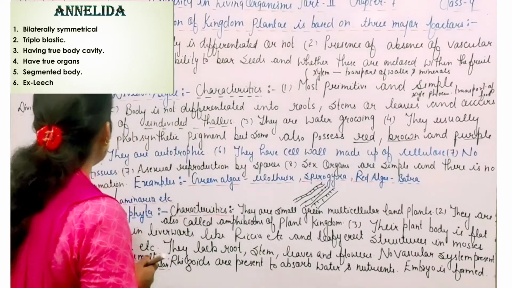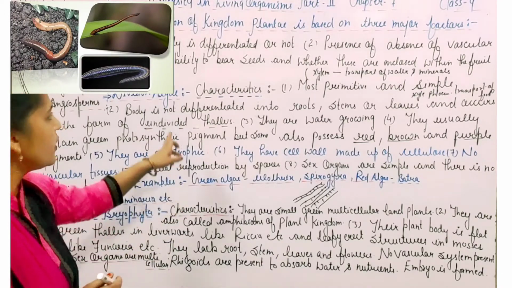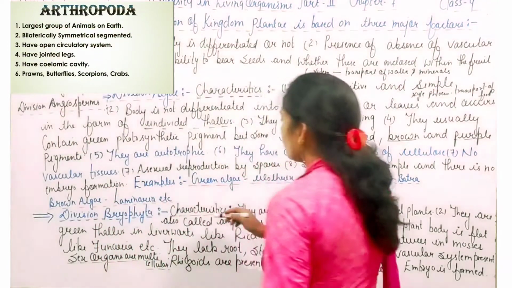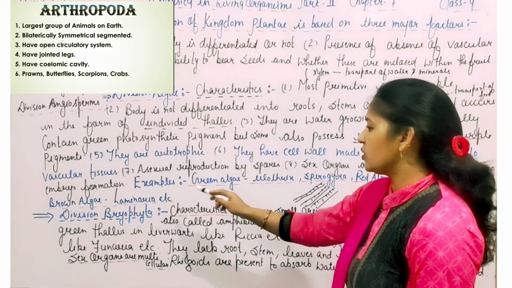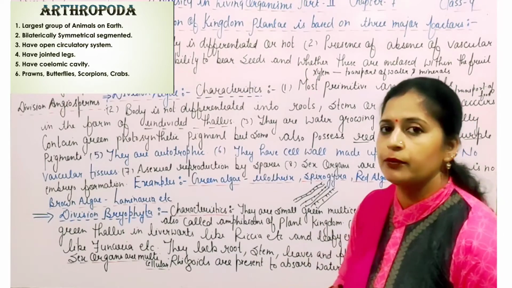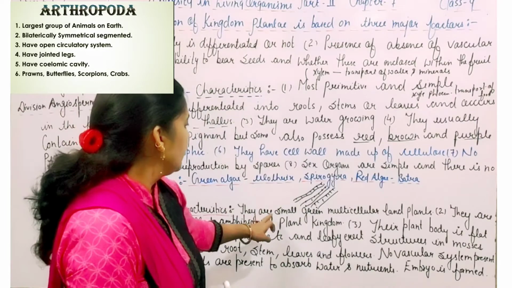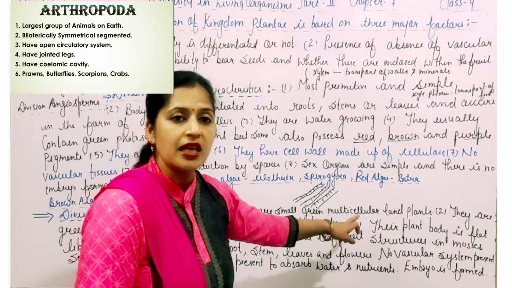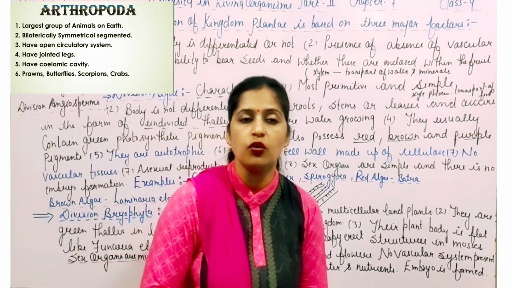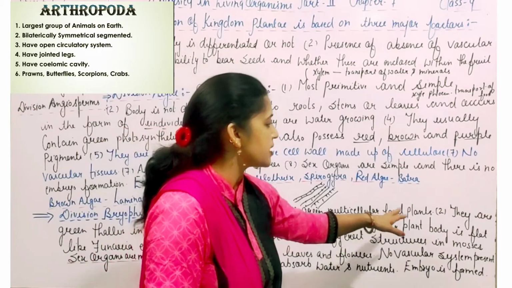Second is the division Bryophyta. First is the division Alga, second is the division Bryophyta. So what are the main characteristics of the division Bryophyta? They are small green multicellular land plants. ये जो है small है, कैसे है, ग्रीन है और मल्टी सेलुलर लैंड प्लांट्स हैं. दैट मीन्स नंबर ऑफ सेल्स को मिलकर जो ये ग्रीन प्लांट्स है वो बने हुए हैं और स्पेशली कहाँ एग्जिस्ट करते हैं, ये लैंड पर एग्जिस्ट करते हैं.